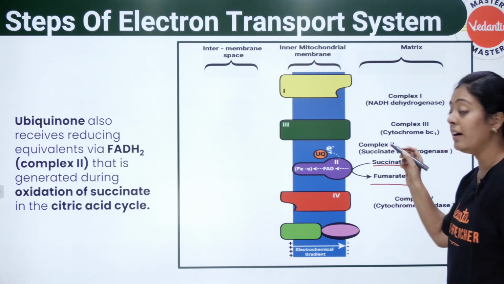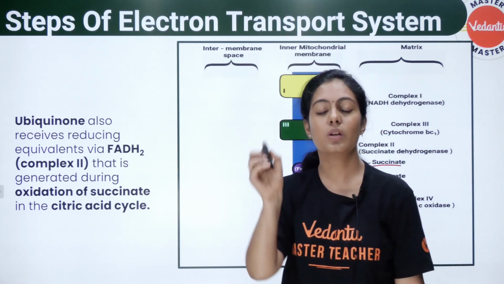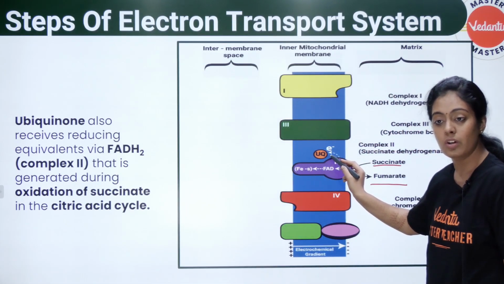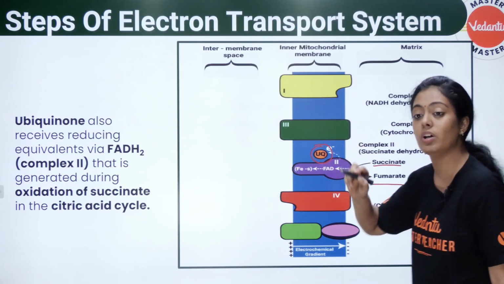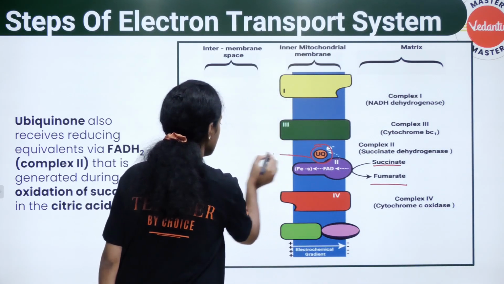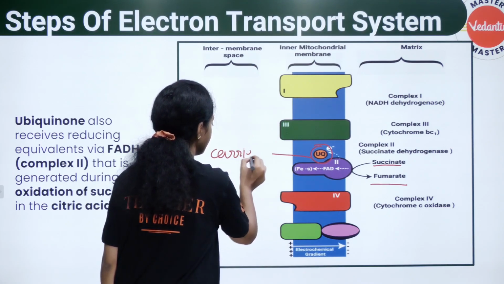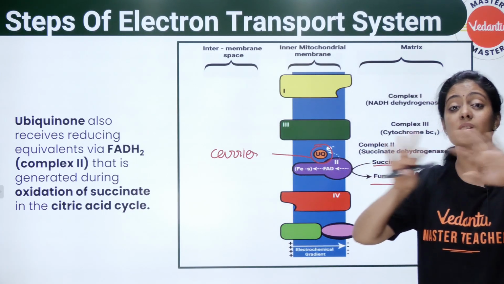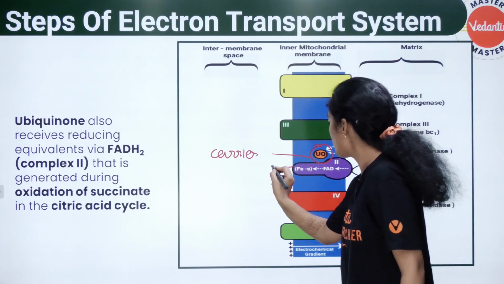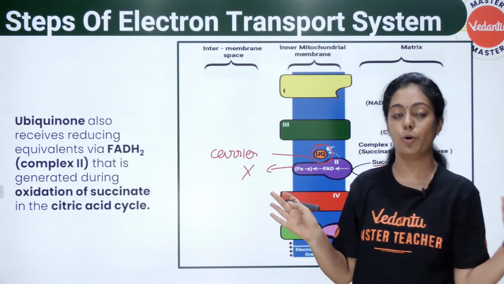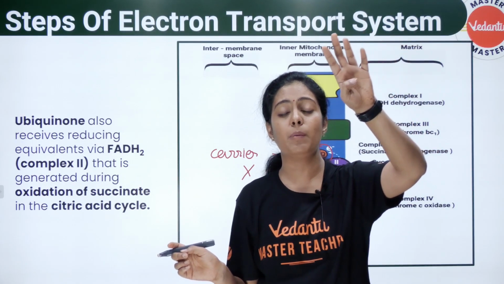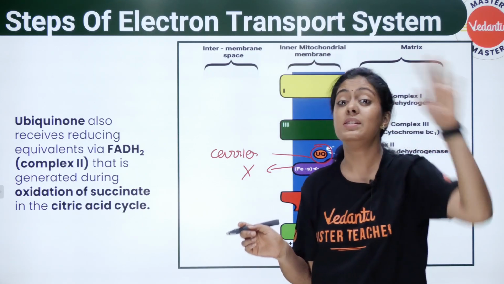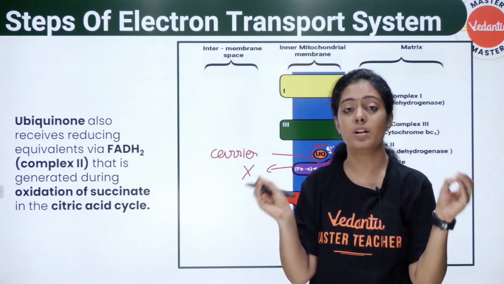Okay, and this oxidation of FADH is also going to release electrons. Those electrons are also going to be transported to your ubiquinone. இந்த ubiquinone என்ன பசங்களா? It is a carrier. இந்த டைம் ஞாபகம் வச்சுக்கோங்க, protons are not being pumped. Complex 2 does not pump any proton. Complex 1 எத்தனை protons pump பண்ணுது பசங்களா? 4 proton. Complex 2 எத்தனை protons pump பண்ணுது? 0 proton. They are not involved in proton transfer.